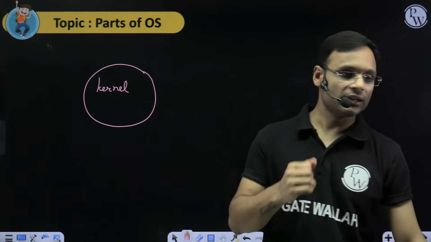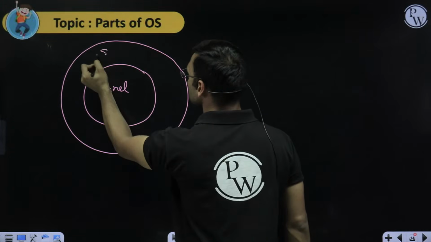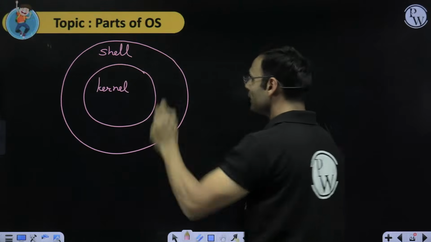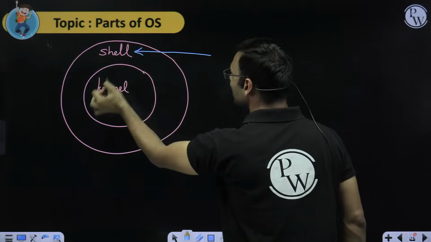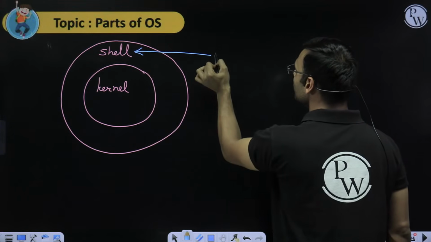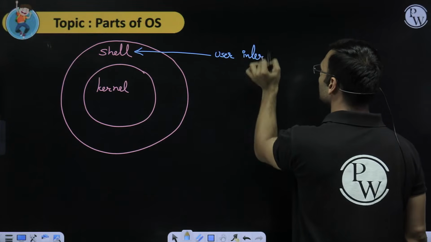Above that kernel, another part comes that is called the shell. This shell part is developed only to interact with the kernel. It is the user interface kind of layer.